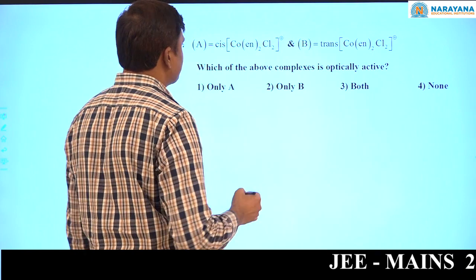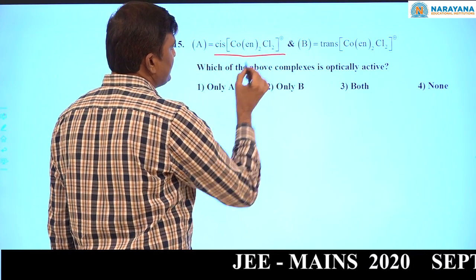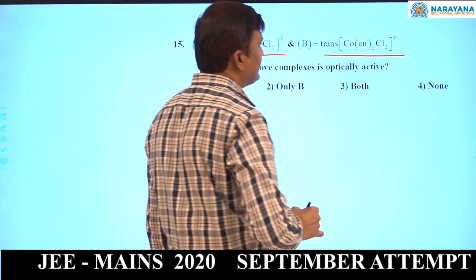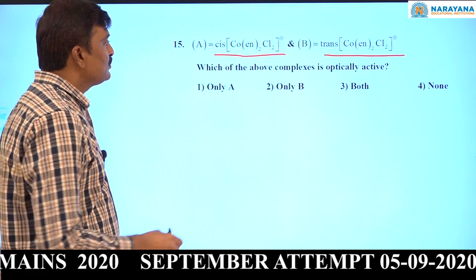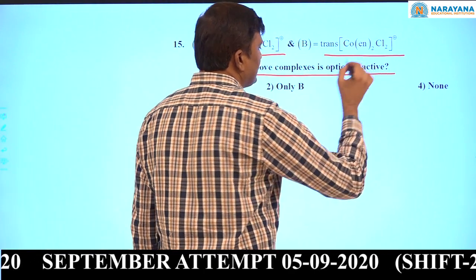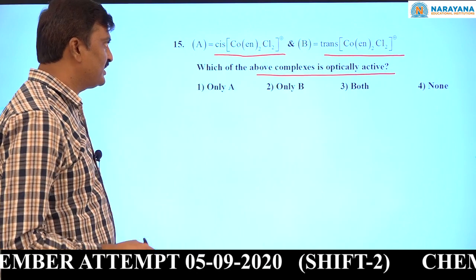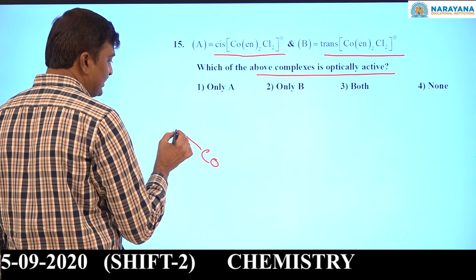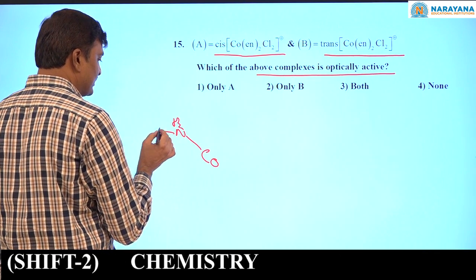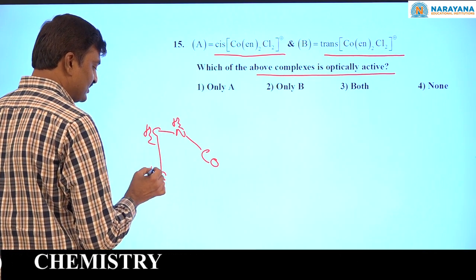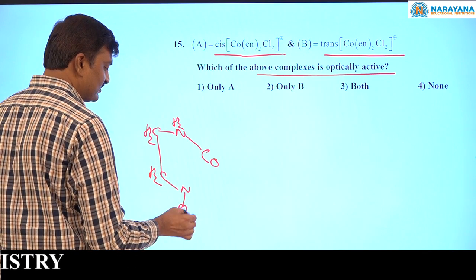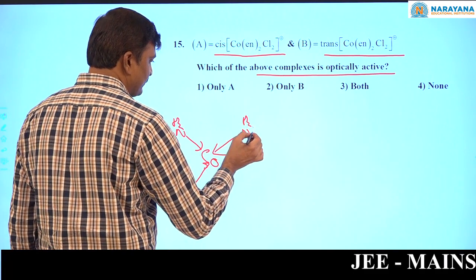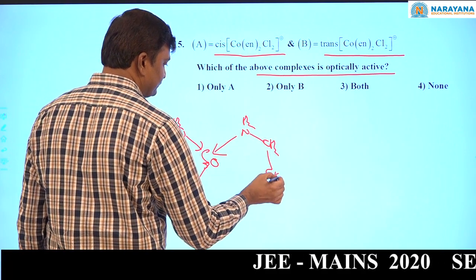Two complex compounds are given: cis [Co(en)2Cl2]+ and trans [Co(en)2Cl2]+. Which of the above complexes is optically active? Now, consider the trans isomer of [Co(en)2Cl2]+.